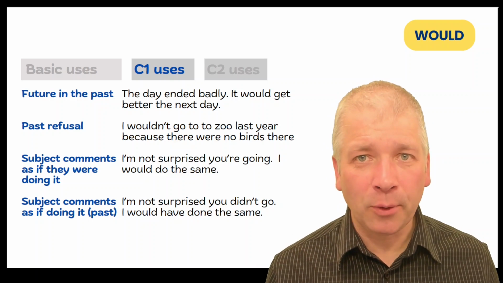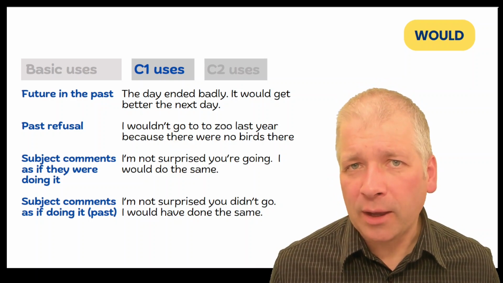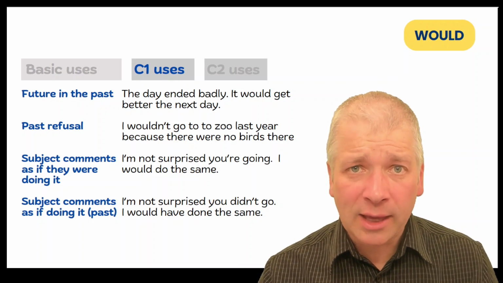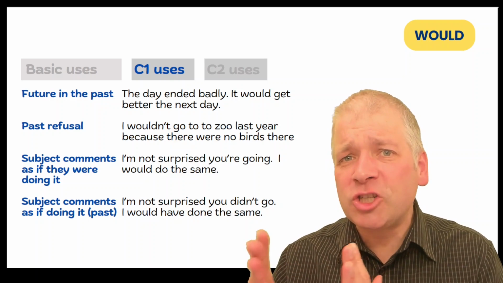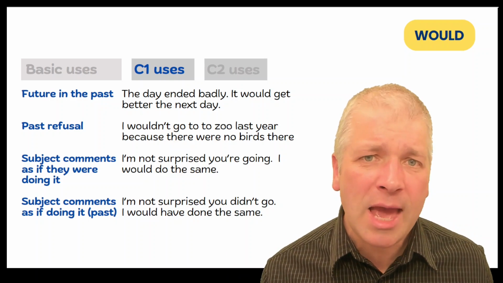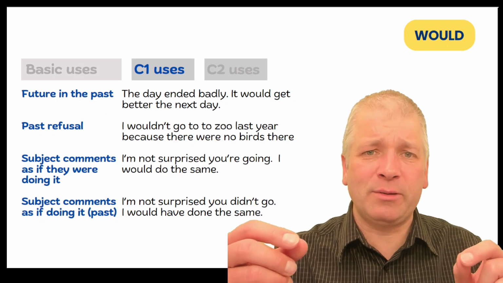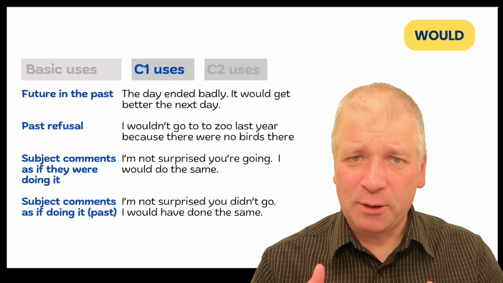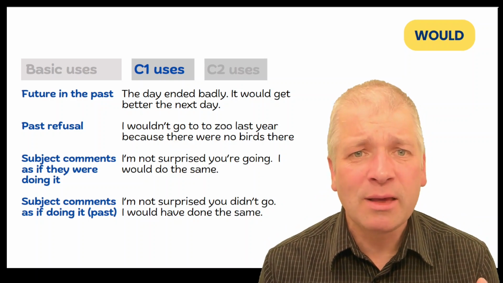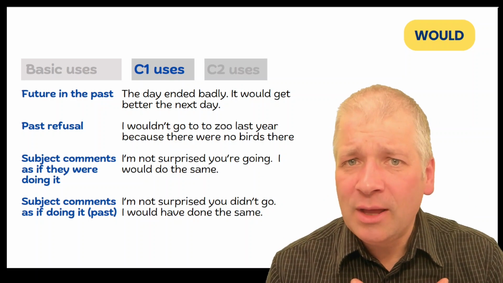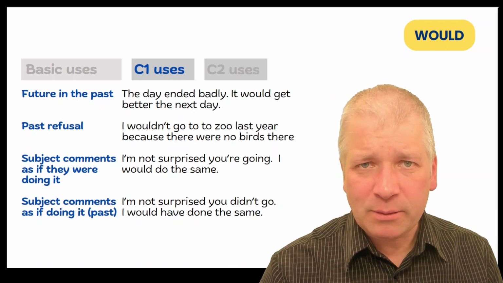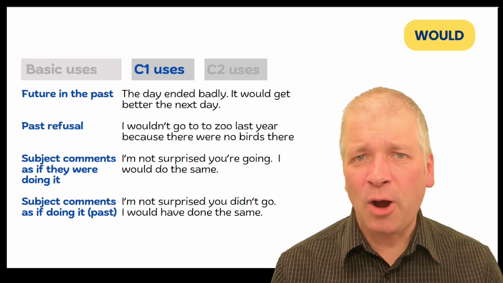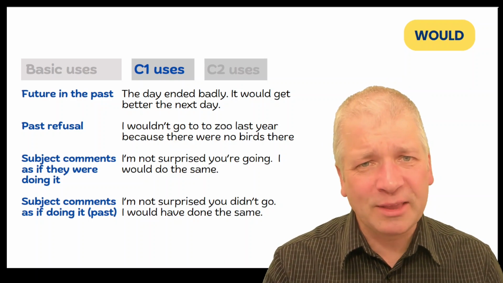With the next example, I'm not surprised you're going. I would do the same. Here the subject, which is I, comments as if they were doing it. I would do the same here means my actions and your actions would be equal. There would be no difference between them. So would indicates that this is my action if I stand in your place. And it can be the same in the past using would have. I'm not surprised you didn't go. I would have done the same.